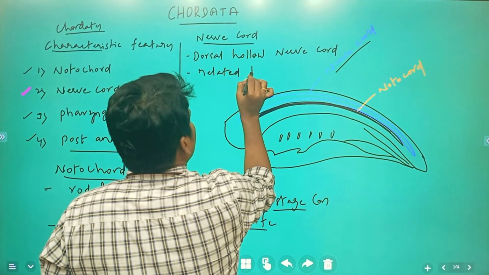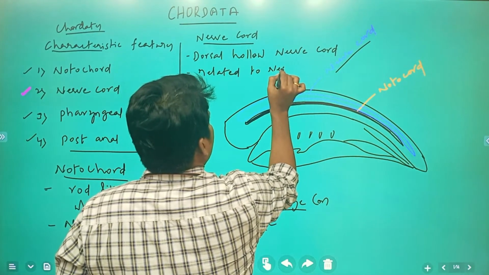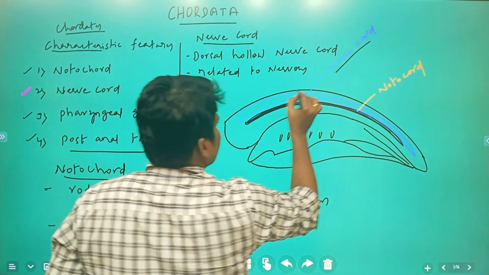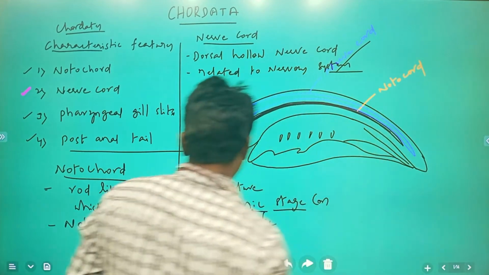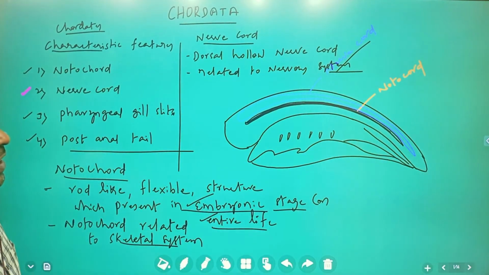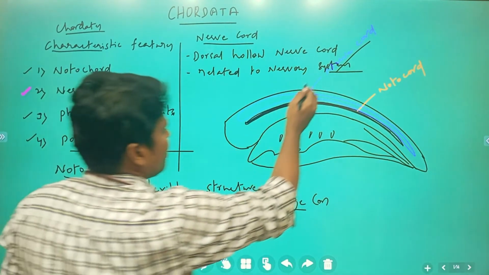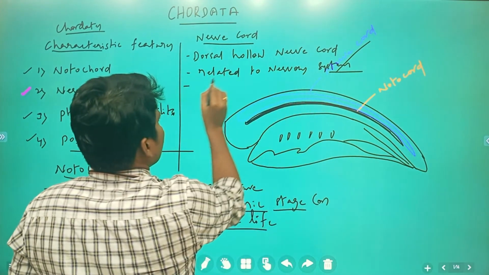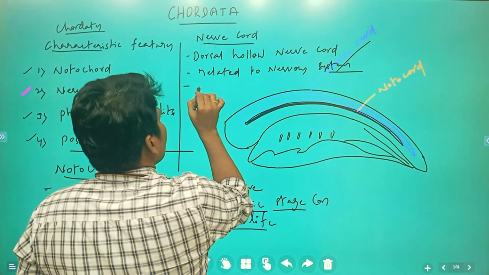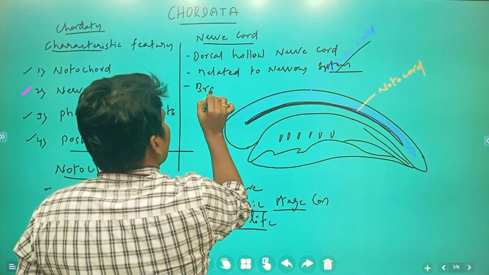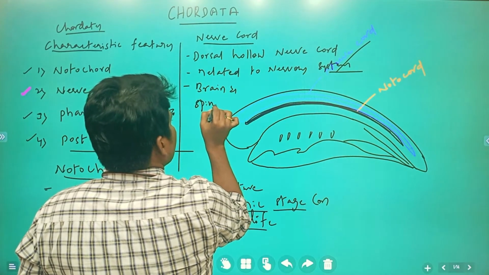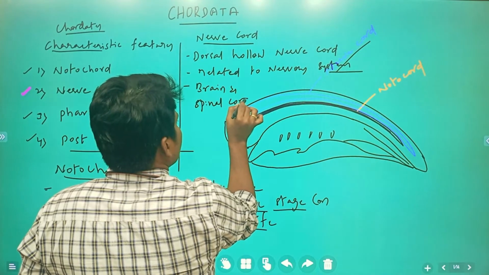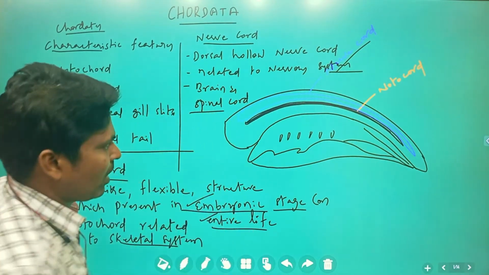The notochord relates to the skeletal system, the nerve cord to the nervous system. The nerve cord gives rise to the brain and spinal cord.